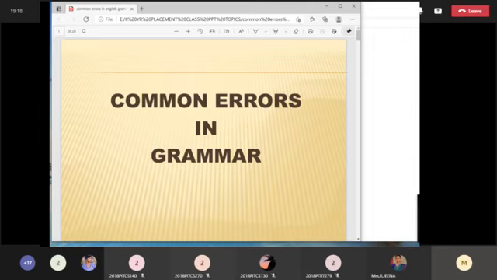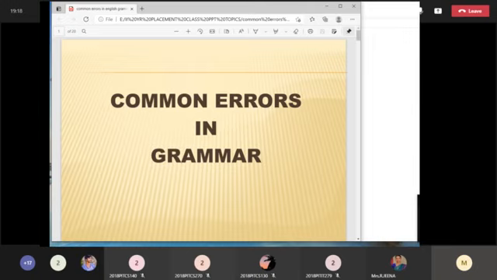So you can just see a glance of all grammar topics, then you can go for any kind of competitive exam. It may be the GATE exam, it may be IELTS, TOEFL, GRE, any kind of competitive language exam. Okay, you can get any kind of grammar topics. And how these topics will be covered, it will be in the form of common errors.